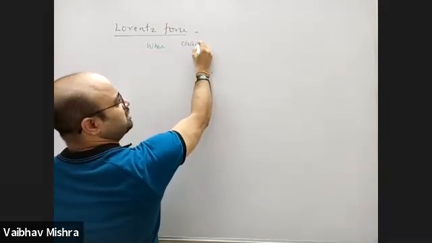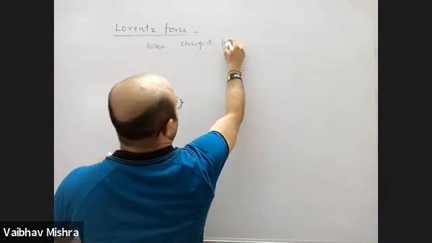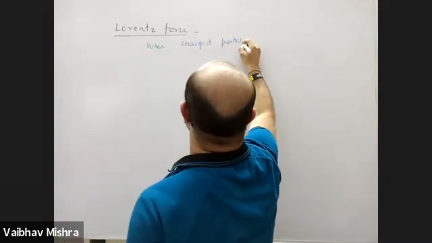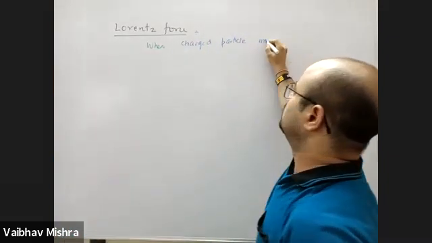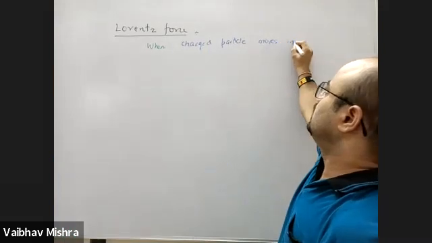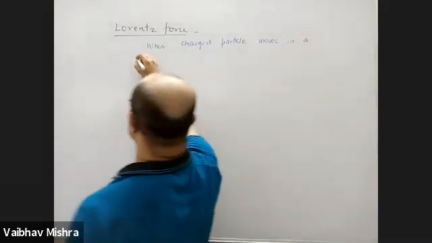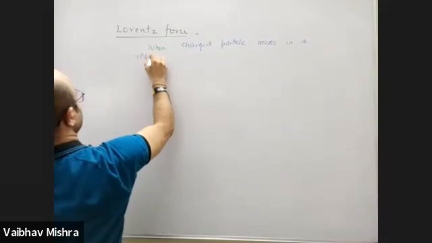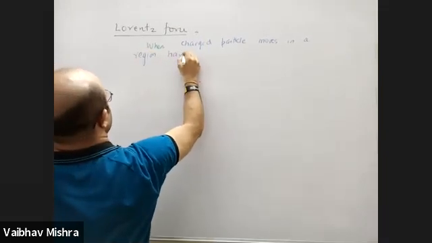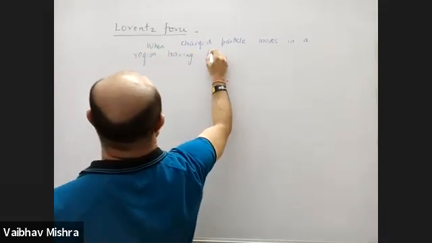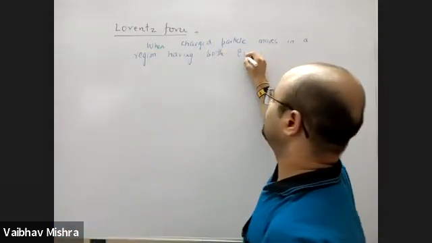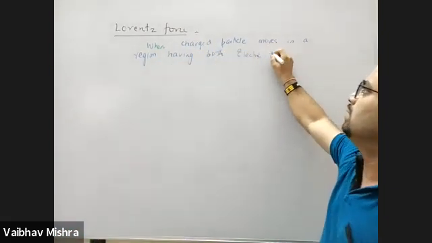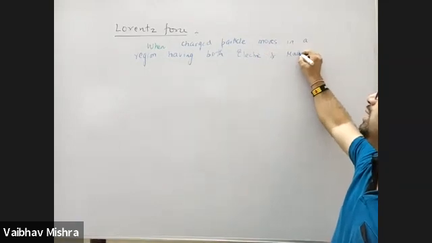When a charged particle moves in a region having both electric and magnetic field.